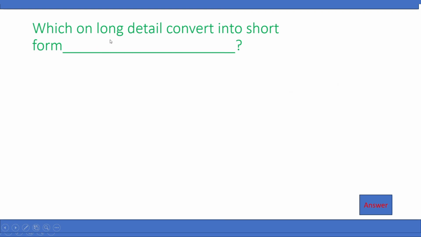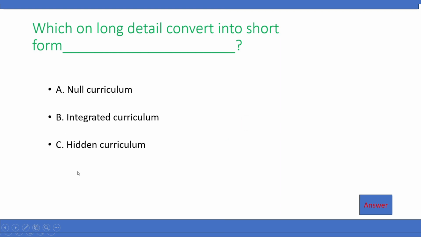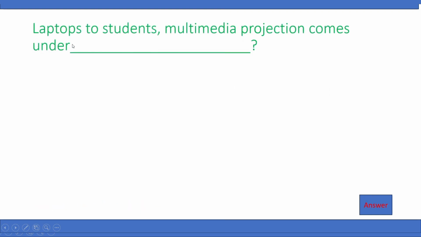Which one converts long detail into short form? A. Null curriculum, B. Integrated curriculum, C. Hidden curriculum, D. Extra curriculum. So the correct answer is integrated curriculum.